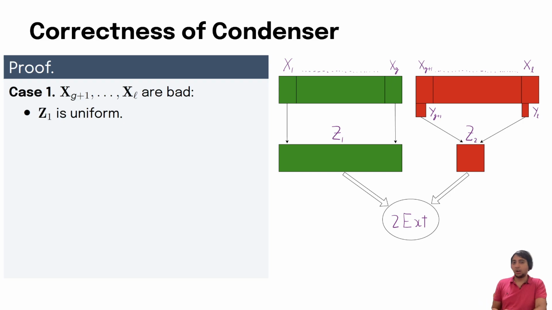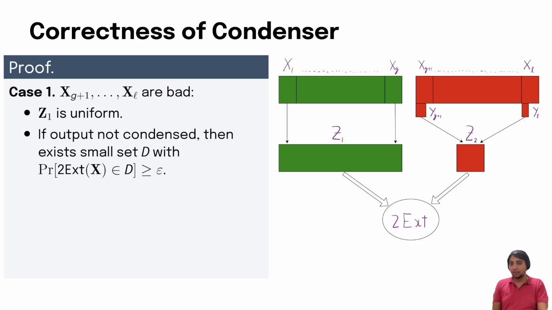Here we will rely on our output lightness property to show that our condenser works. So by way of contradiction, assume that the output of the two-source extractor is not close to being condensed. Not being condensed is equivalent to saying that there exists a small set, capital D, with probability that the two-source extractor outputs an element in capital D being at least epsilon.